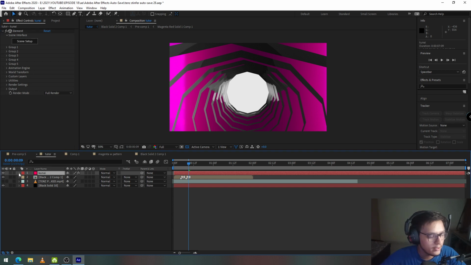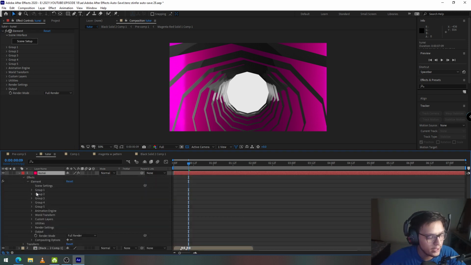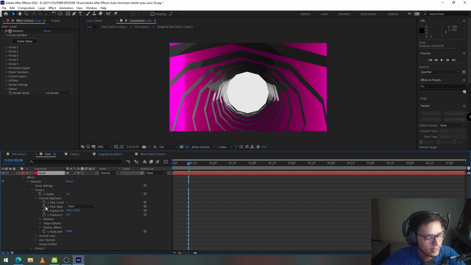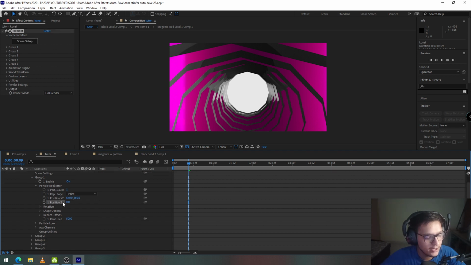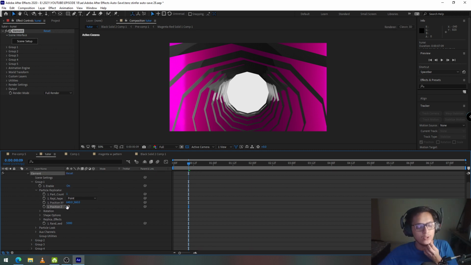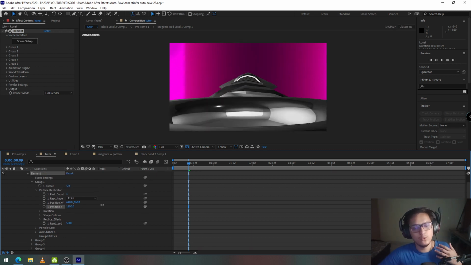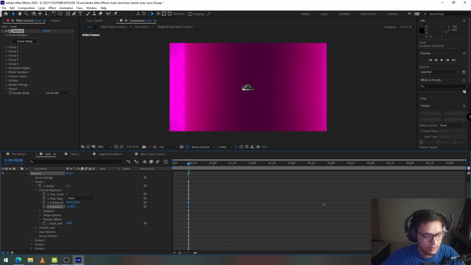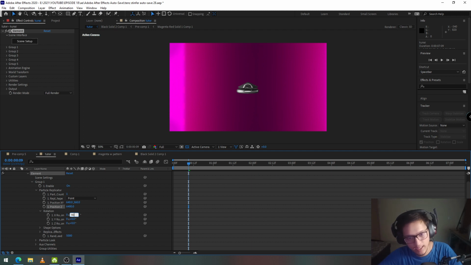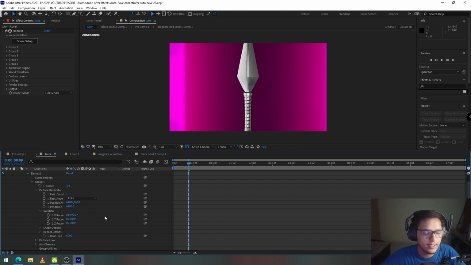Go into the kunai layer, drop down to the effects, go into elements, go to group 1 and go into the particle replicator option and you'll see the position X, Y and position Z value. Now what I'll do is increase the Z value so the kunai moves away from the camera. I think that's okay. I'm going to go into rotation and set the rotation X axis to 90 degrees so that the kunai is now facing upward. I'm going to move it further behind in the Z space.